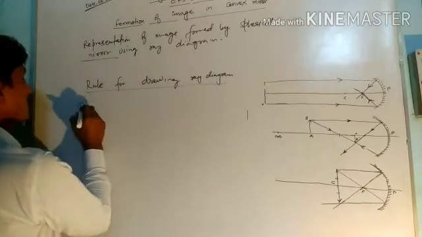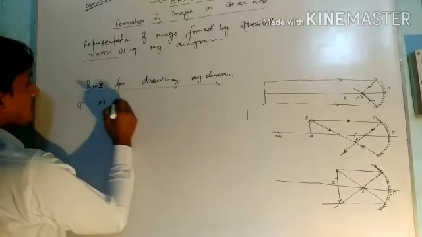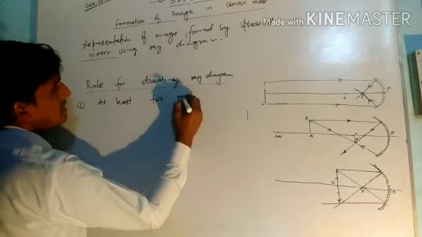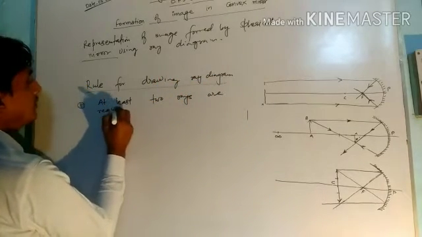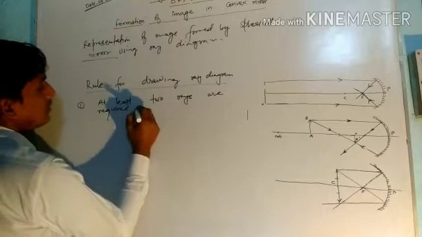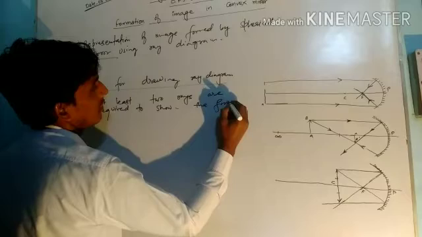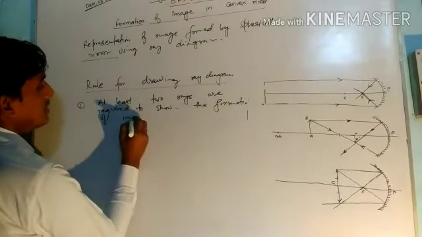The first rule is that at least two rays are required to show the formation of image.